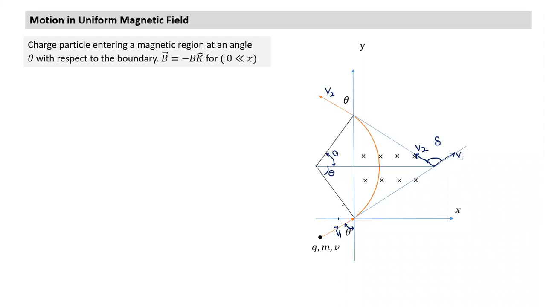So can you tell me what the angle of deviation is here? Can we easily work out the angle of deviation? 90 plus theta. Pi minus 2 theta. Is the angle of deviation pi minus 2 theta or 2 theta? I'm just asking. So it's 2 theta. Is that a difficult question?